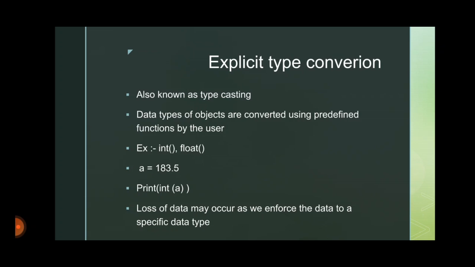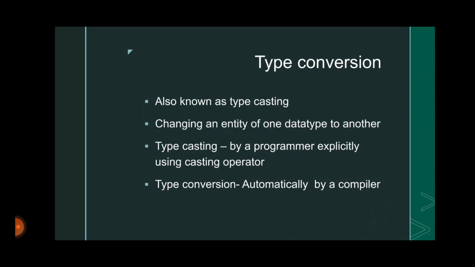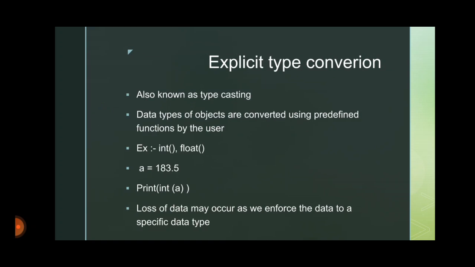Loss of data may occur as we enforce the data to a specific data type. In the previous case, we saw that the 0.5 gets eliminated. That is explicit type conversion. So in today's session, we discussed implicit type conversion and explicit type conversion. Implicit type conversion is done by the interpreter or compiler at runtime, but explicit type conversion is done by the user or the programmer. Let's go to the Python execution environment and discuss it in detail.